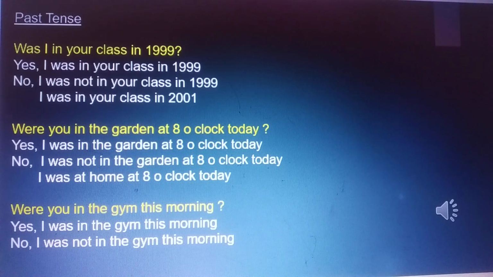Were you in the garden at 8 o'clock today? Yes, I was in the garden at 8 o'clock today. No, I was not in the garden at 8 o'clock today. I was at home at 8 o'clock today. Were you in the gym this morning? Yes, I was in the gym this morning. No, I was not in the gym this morning.